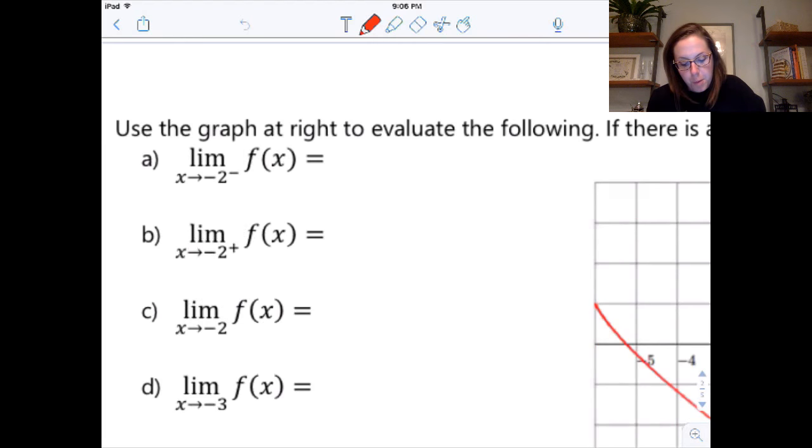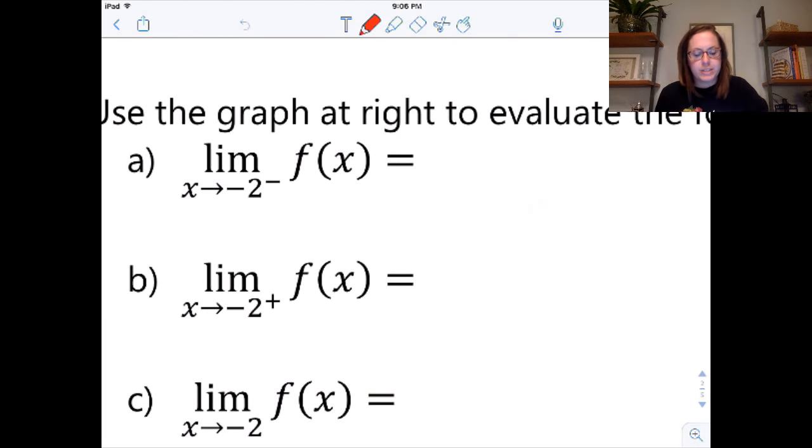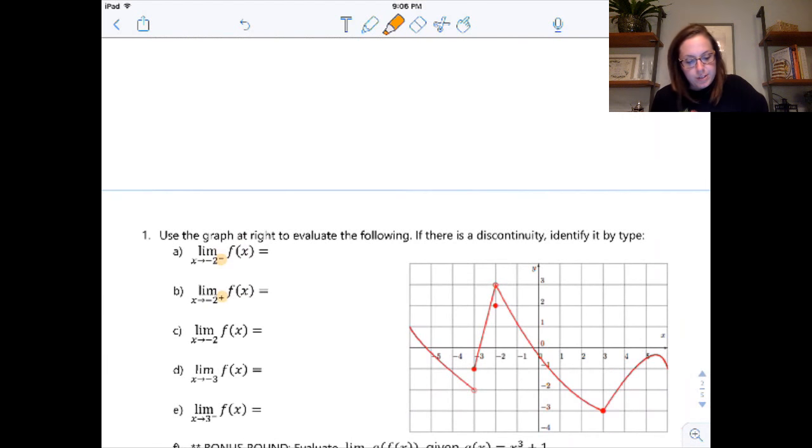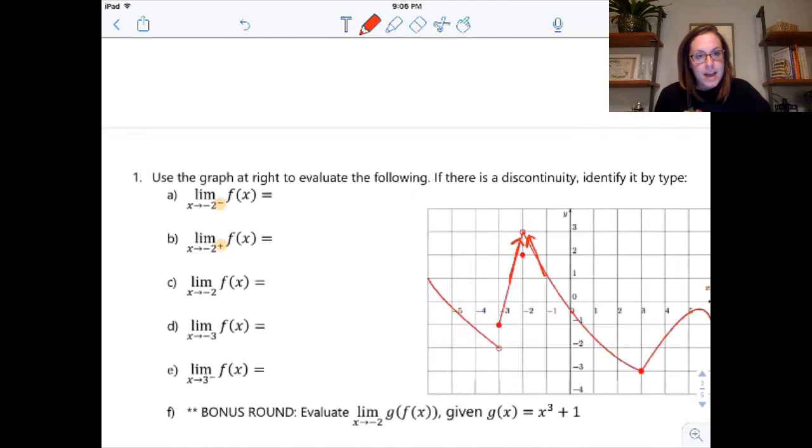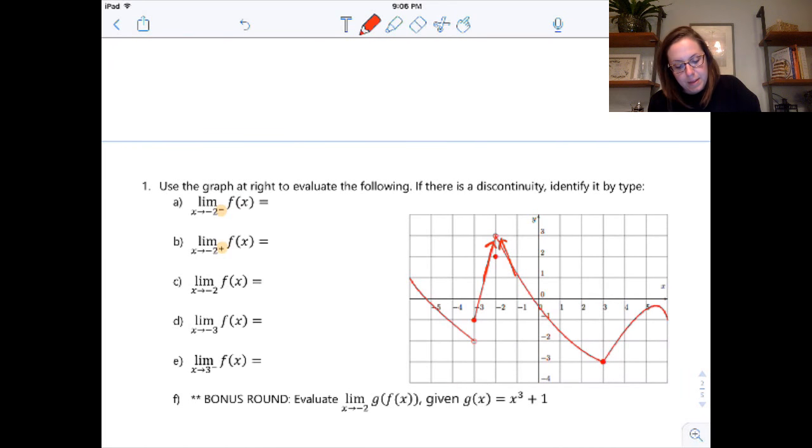So limit as x approaches -2. Remember that this means from the left and from the right. So I would be looking at the x value of -2. From the left, I'm approaching the y value of 3. From the right, I'm approaching the y value of 3. And so what I wind up with there is that my limit from the left and my limit from the right are both 3. Now notice that's not the value of the function there, and that's fine.